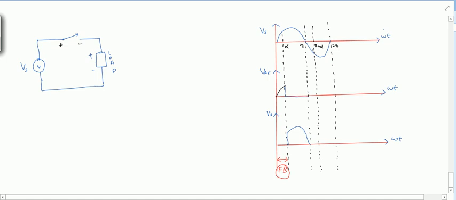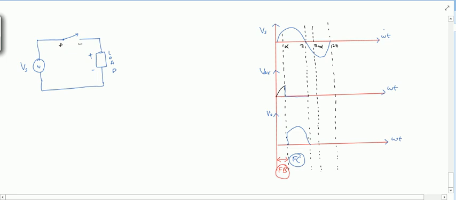After that, what is happening? This mode was forward conduction, because in this it is allowing the passage of current. So this mode was forward conduction.